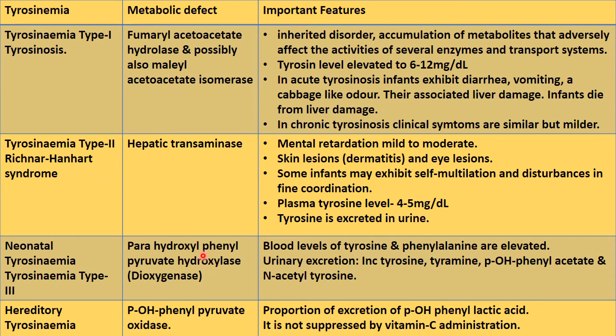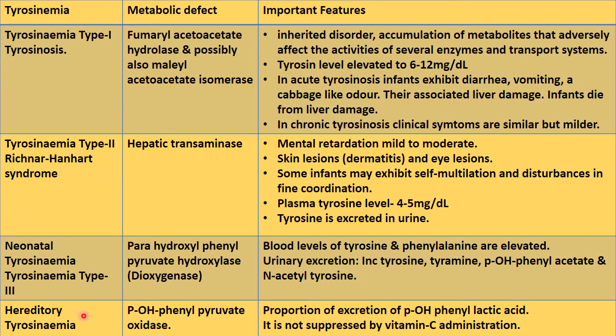in urine. Then the third disorder, that is neonatal tyrosinemia, and it is also known as tyrosinemia type 3. The enzyme deficient is para-hydroxyphenyl pyruvate hydroxylase, also known as dioxygenase. Blood levels of tyrosine and phenylalanine are elevated here. Urine excretion shows an increase in tyrosine, tyramine, para-hydroxyphenyl acetate and N-acetyl tyrosine.